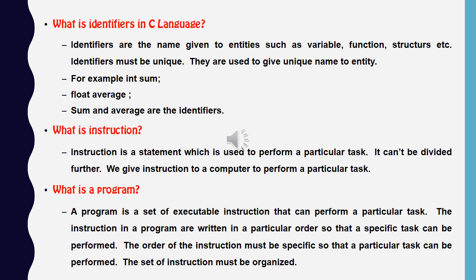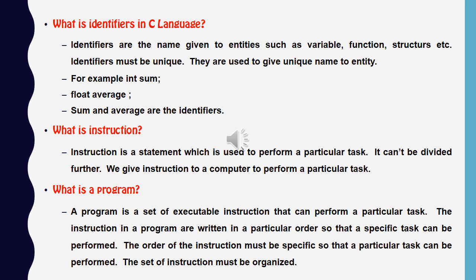What are identifiers? Identifiers are the names given to variables or functions, like int sum, float average. Sum and average are the identifiers. What is an instruction? The main part of a C program is instruction. An instruction is a statement which is used to perform a particular task. It cannot be divided. We give an instruction to a computer to perform a particular task. We cannot break a single instruction.